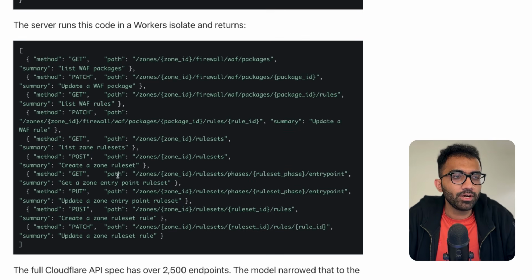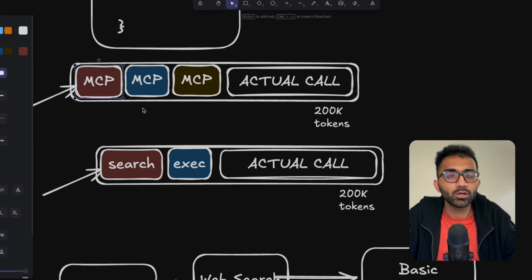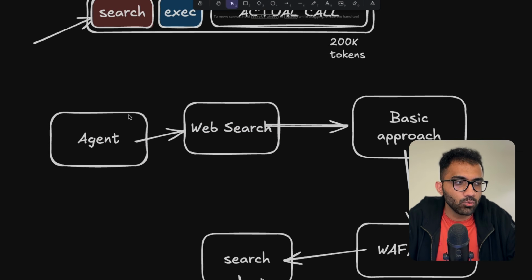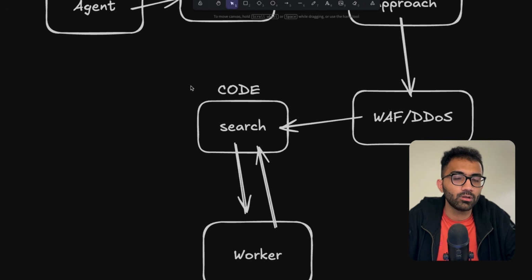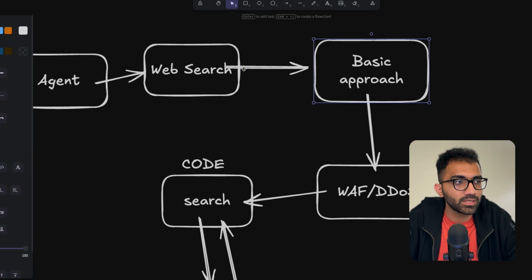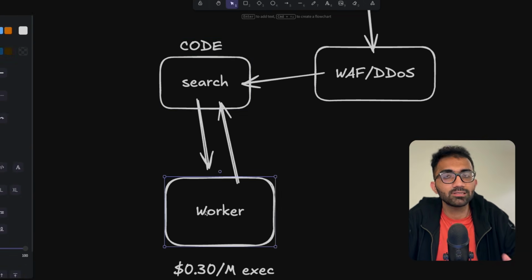So what they are effectively doing is solving this problem where, instead of you adding all the tools from an MCP inside the context itself, which will not be feasible, you let the AI write the code first to filter out the potential tools it might need from this preliminary basic web search, and then let the worker interact with the system directly.